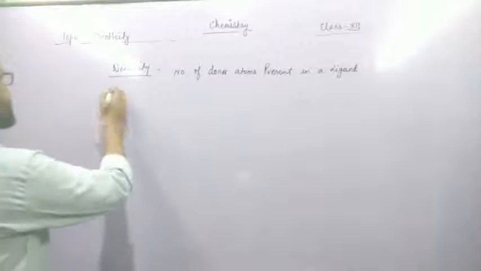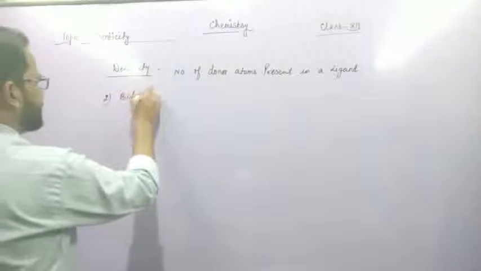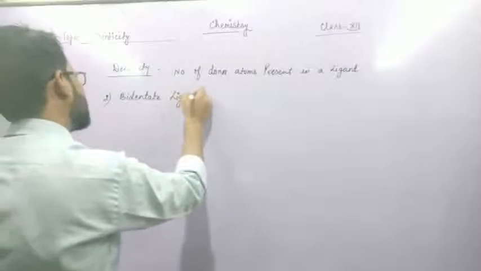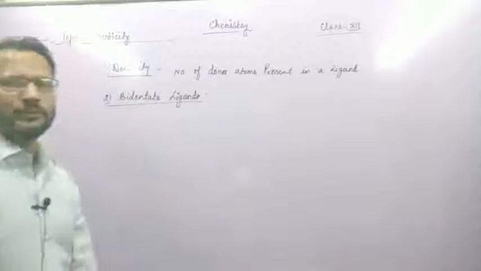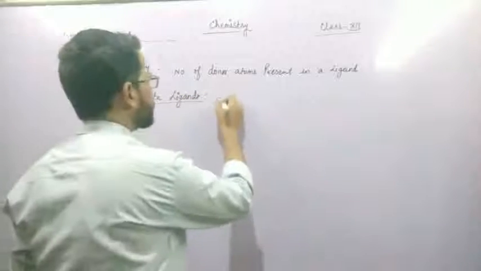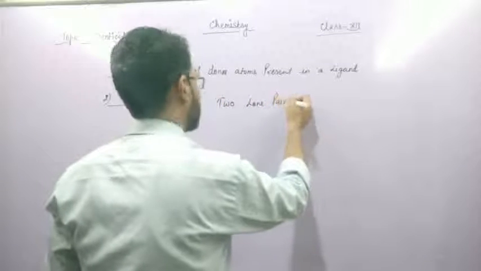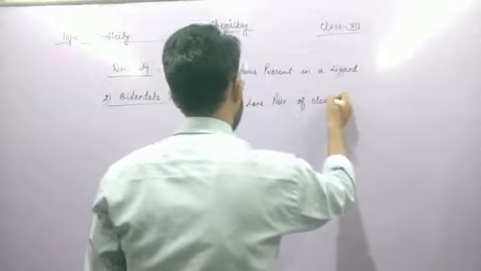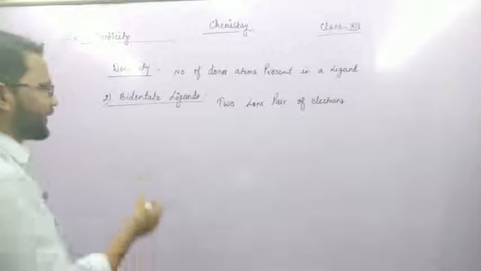Bidentate ligands. Bidentate means having the tendency to donate two lone pairs of electrons. So those ligands which have the tendency to donate two lone pairs are called bidentate ligands.